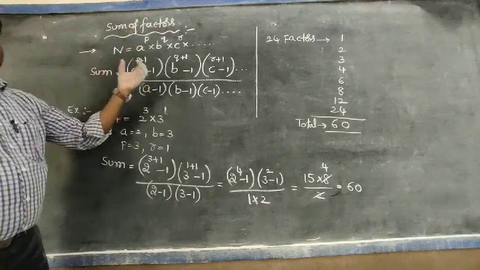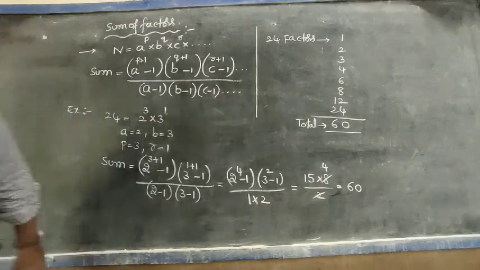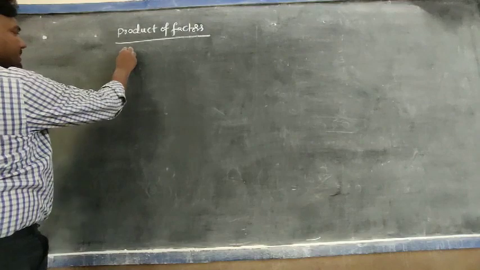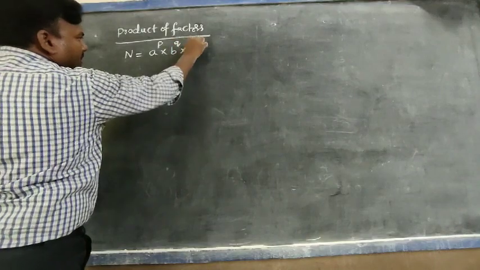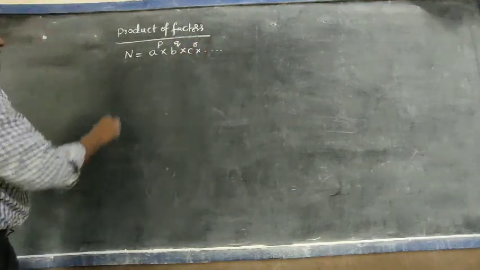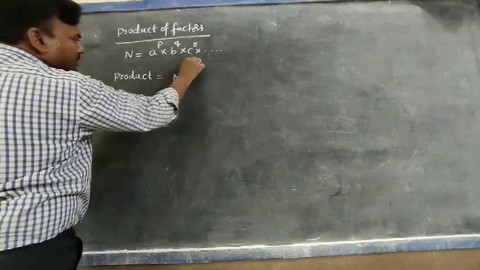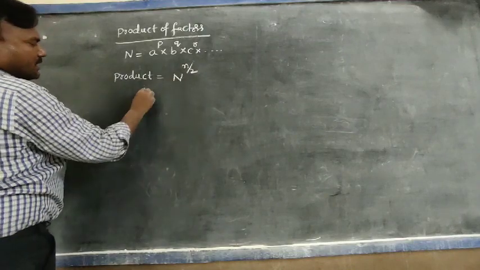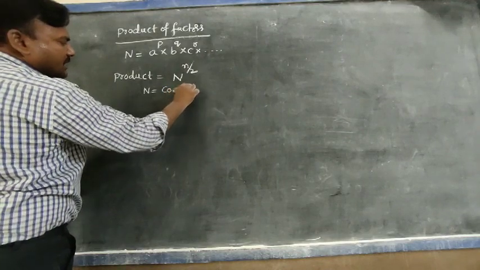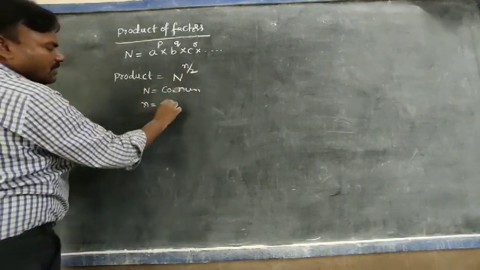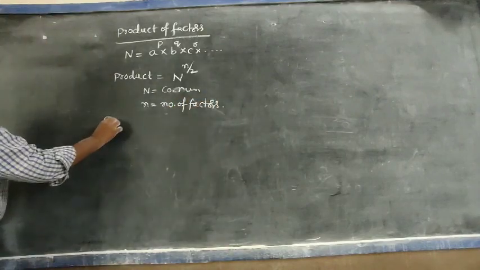Very, very important in competitive examinations. Next, go for the product of factors. So n is expressed as a power p into b power q into c power r and so on. Then the product of factors equals N power n by 2. Here capital N equal to the given number or composite number, and small n equal to the number of factors. Observe one example.